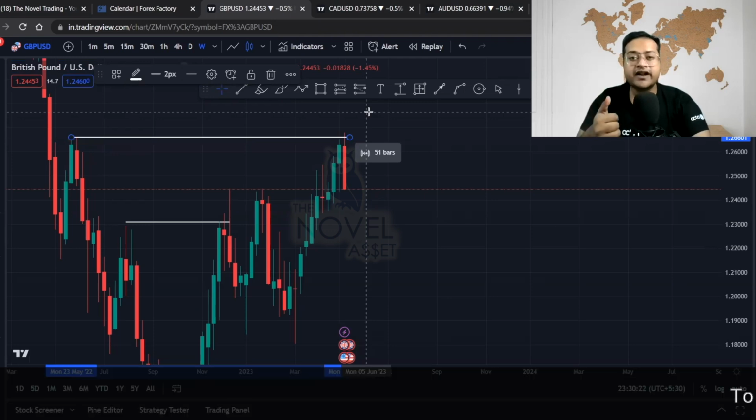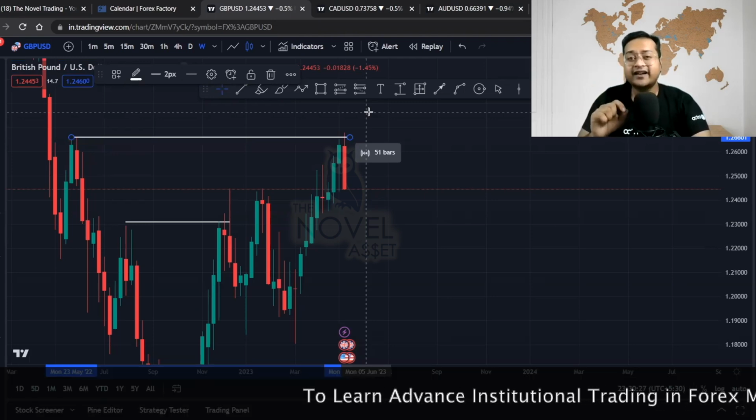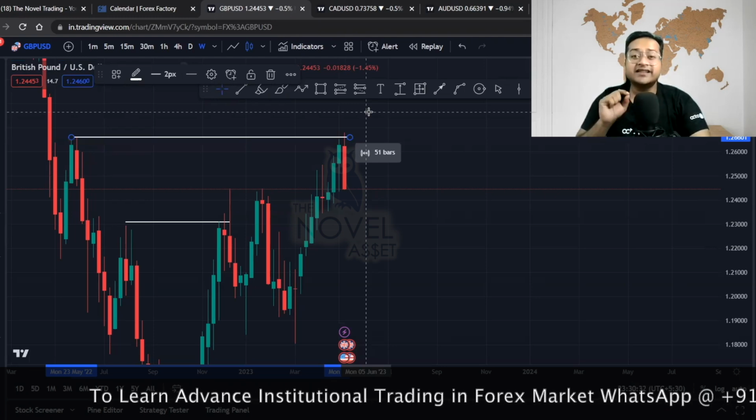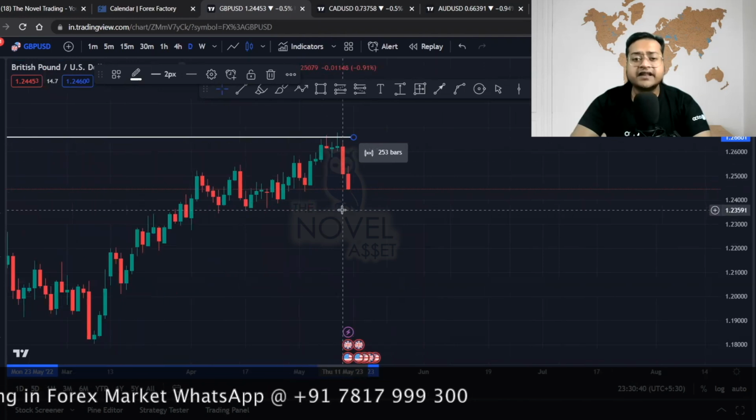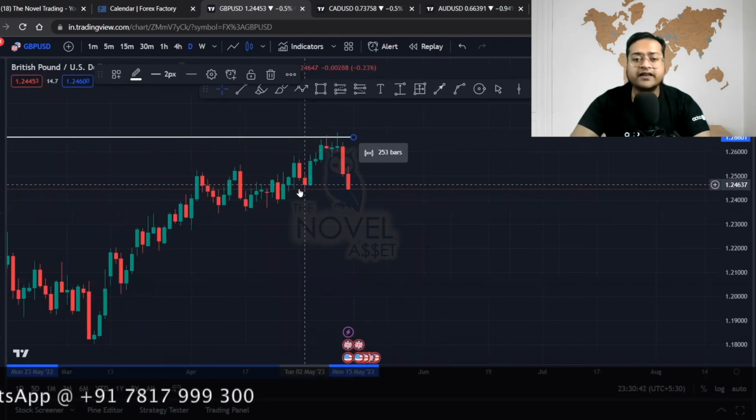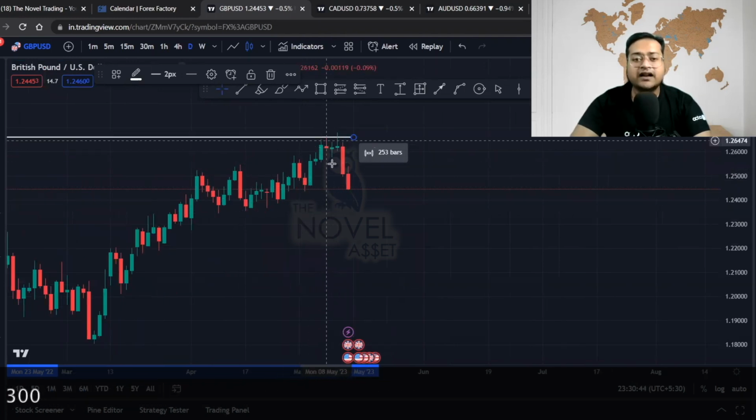So when you are doing swing trading, you can understand that the price is still in the upside momentum. But if you are doing intraday trading, you have to understand your intraday direction can be downside. And that is very much observable from a daily candle. If you go on a daily chart, we can see that the opening of the week was very good when the price opened. Then you can see a good volatility towards the upside.